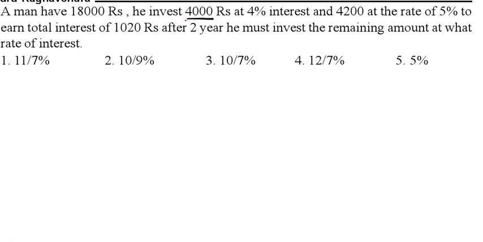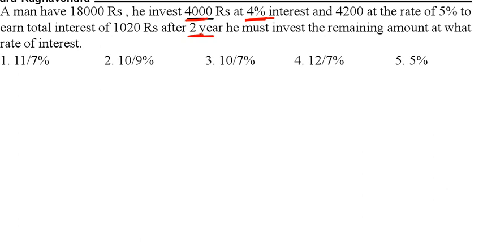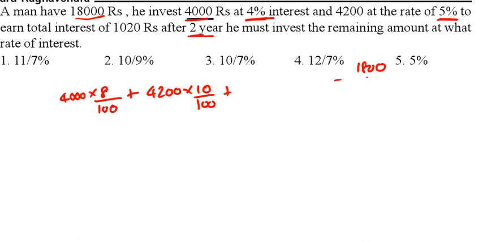First, 4,000 at 4% for 2 years. So 4,000 into 8. How are we getting 8? 4% into 2, that is 8. So 4,000 into 8 by 100, plus next 4,200 at 5% for 2 years, so into 10 by 100. Now out of 18,000, already 8,200 is invested. So the remaining amount will be 9,800.